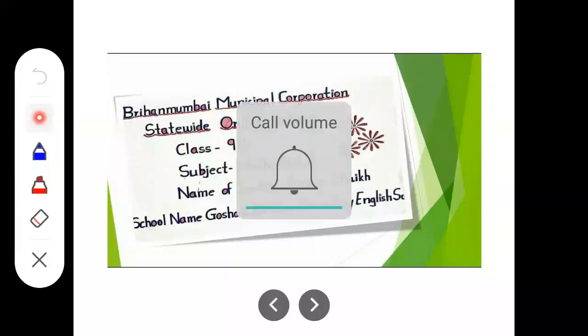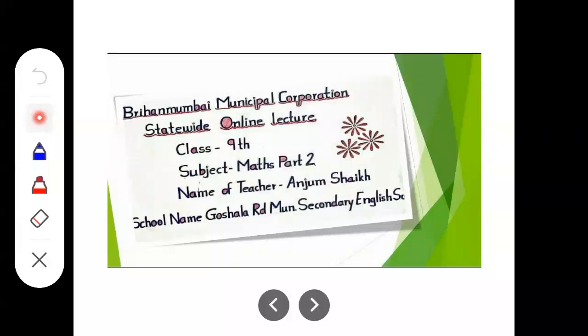As the revision session is going on, today we are going to revise the lesson Parallel Lines from your geometry. Myself Anjum Sheikh from Goshala Road Municipal Secondary English School. Now let's begin for today's topic.